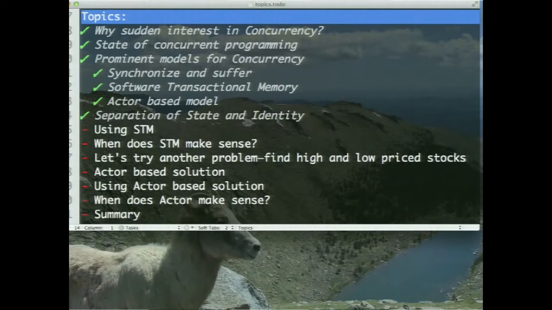So you can go back in time and say, what was the stock price of a particular company at a given time on a given day, and that value never ever changes. So what you do is you say the values of the stock are all completely immutable, and they never change once they are created. And I have an identity referring to what these stock prices are at a given time, the current price. The identity changes, but we'll get back to that in just a minute. But the stock price itself, the state itself, never changes.